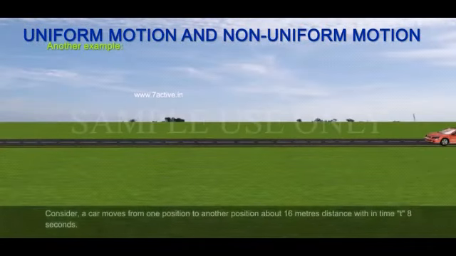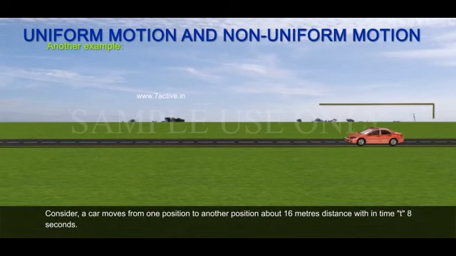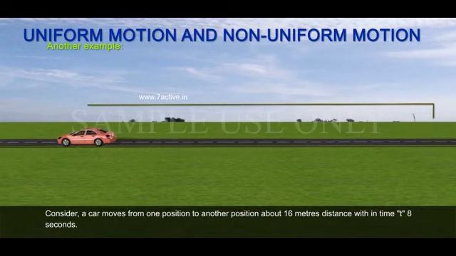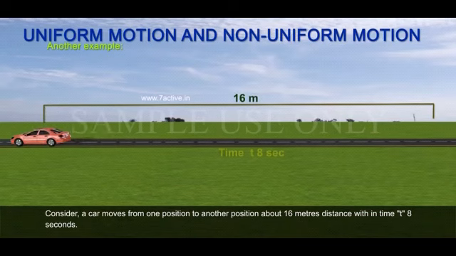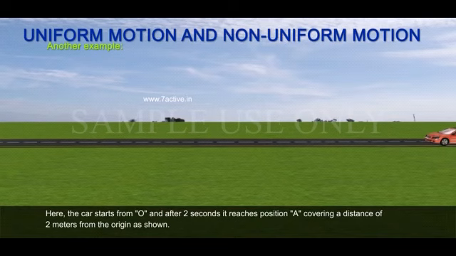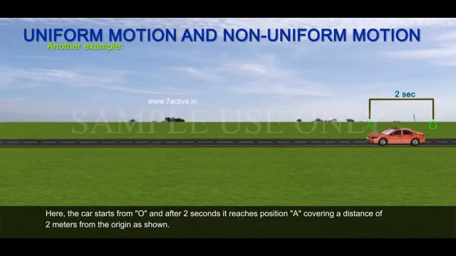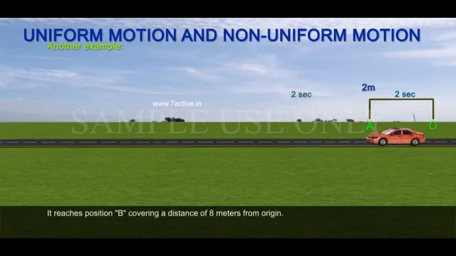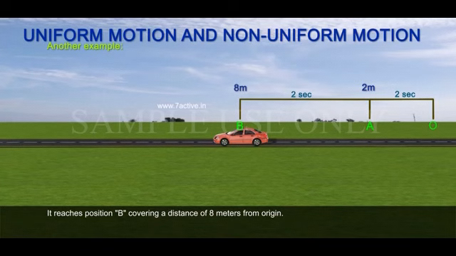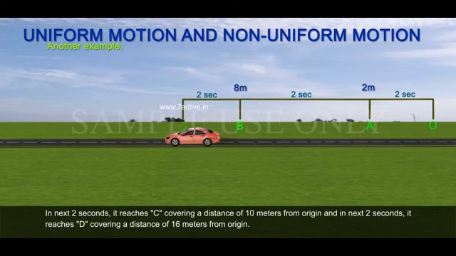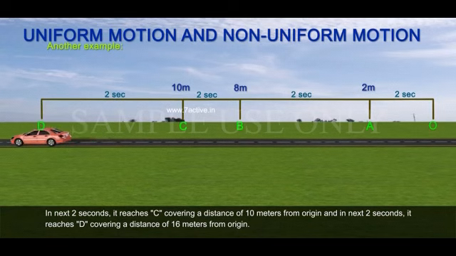Another example. Consider a car that moves from one position to another, about 16 meters distance, within time t equal to 8 seconds. Here, the car starts from O and after 2 seconds it reaches position A covering a distance of 2 meters from the origin as shown. It reaches position B covering a distance of 8 meters from origin, and in the next 2 seconds it reaches C covering a distance of 10 meters from origin, and in the next 2 seconds it reaches D covering a distance of 16 meters from origin.